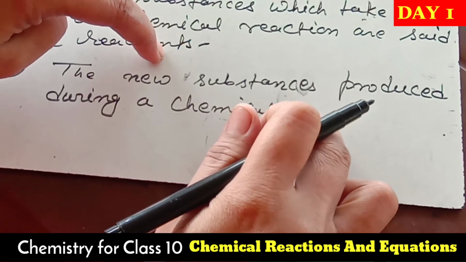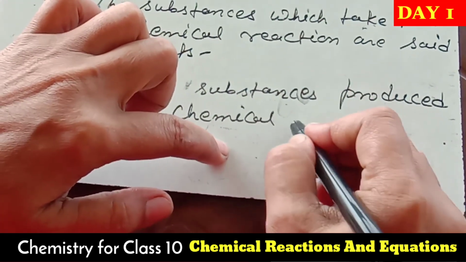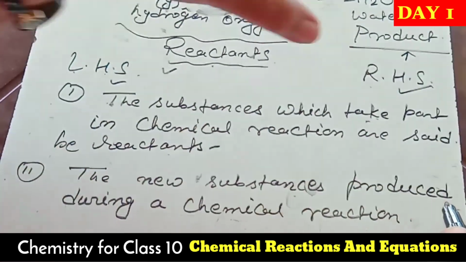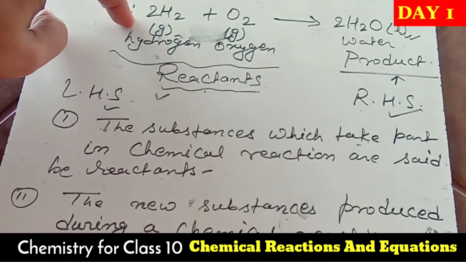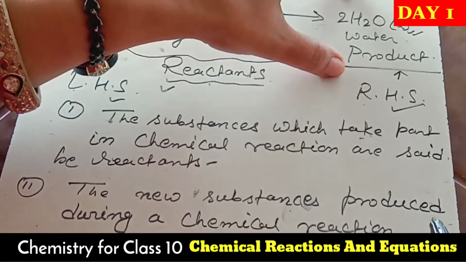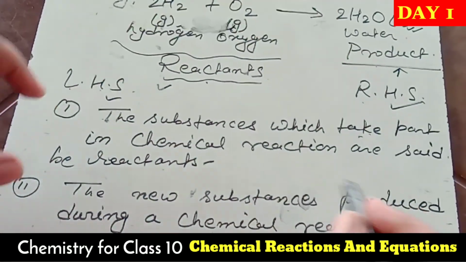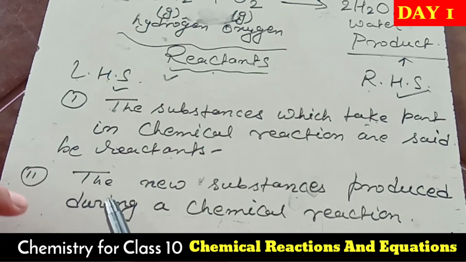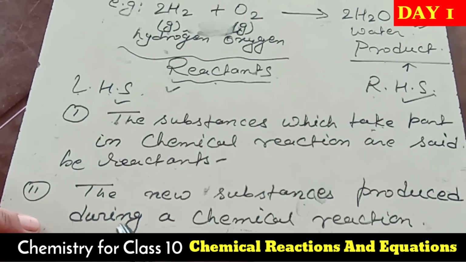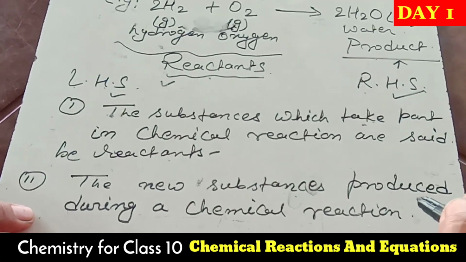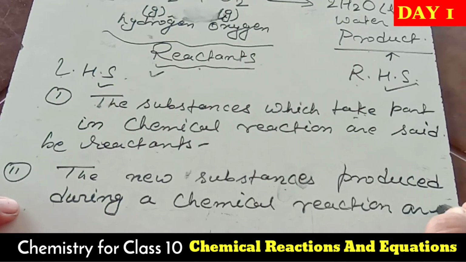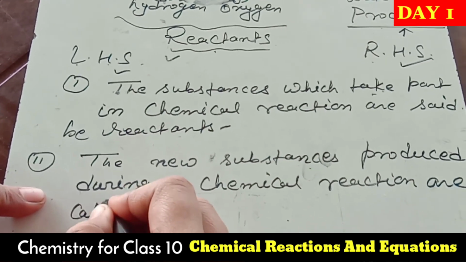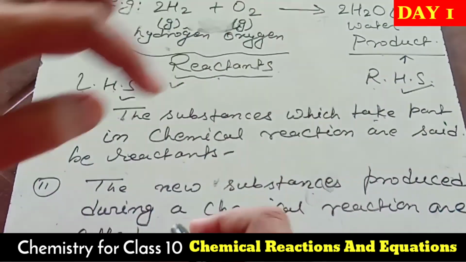See, the new substances produced during a chemical reaction, what is it here? That is your water. It means after the reaction between hydrogen and oxygen, as a product, what did we get? Water. So the first point I have written is reactants, and the second point I am writing here: the new substances produced during a chemical reaction are called what? Product.